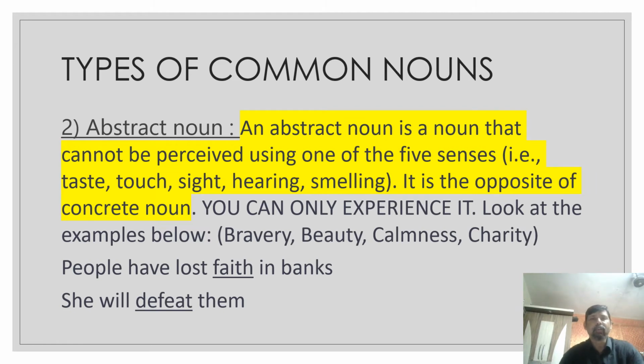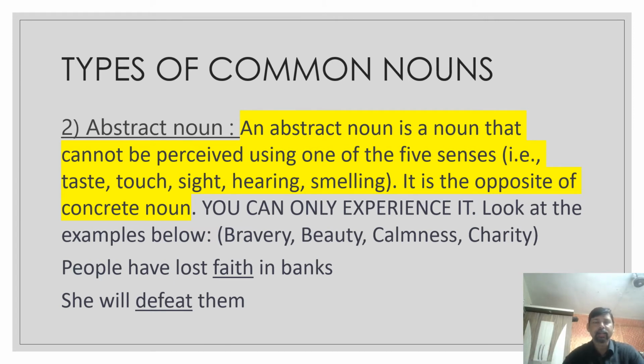The second one is abstract noun. What is an abstract noun? An abstract noun is basically the opposite of a concrete noun. An abstract noun is a noun that cannot be perceived using one of the five senses. What are your five senses? Taste, touch, sight, hearing, and smell. You can only experience it. Remember, with an abstract noun, you can only experience it, nothing else.